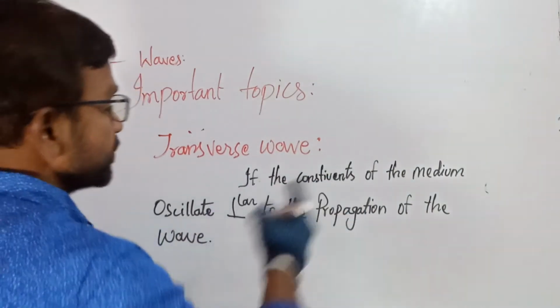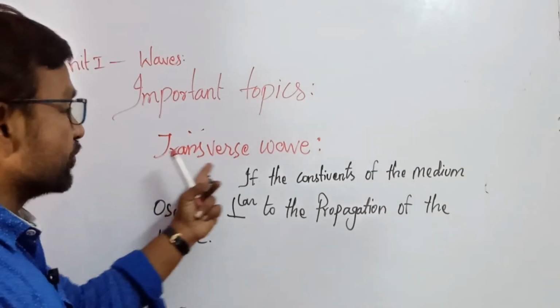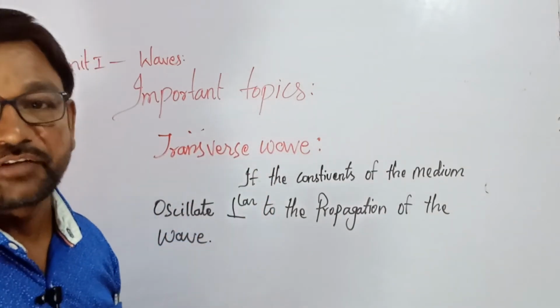If the constituents of the medium oscillate perpendicular to the propagation of the wave, then that wave is said to be the transverse wave.